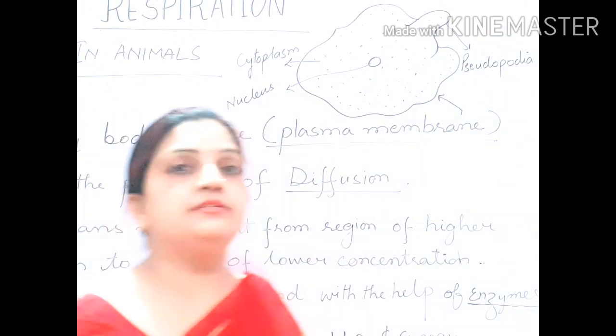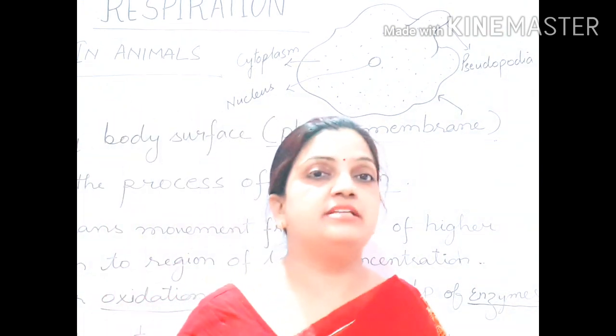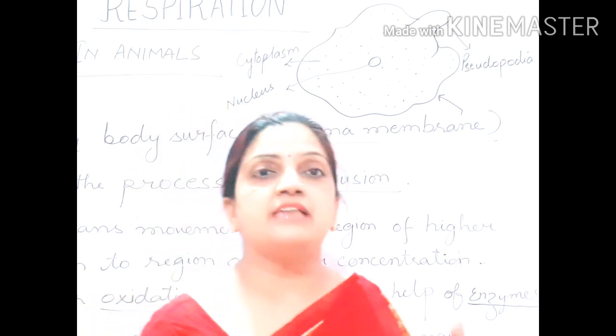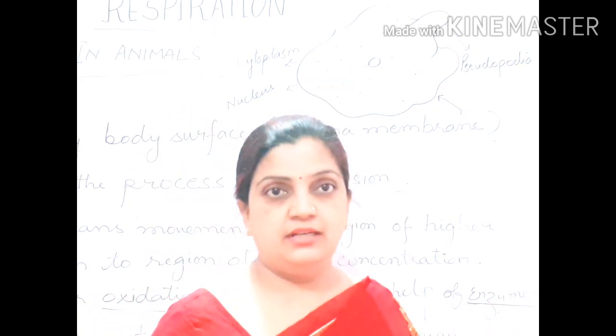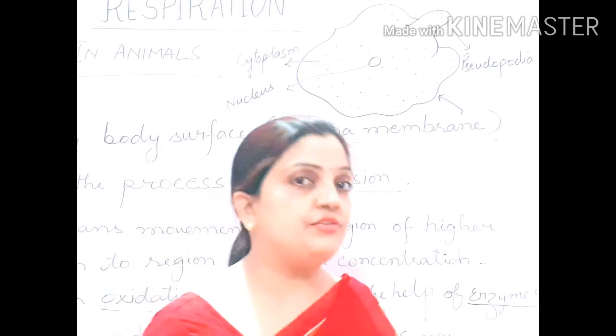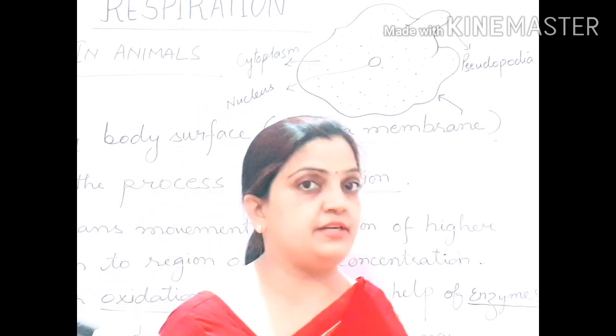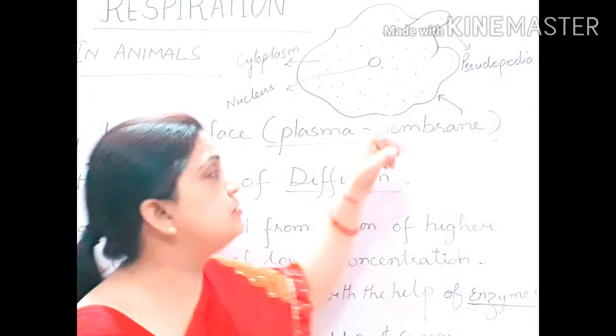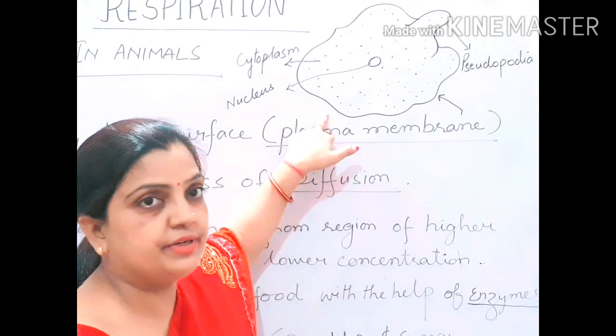In class 9th you have studied the differences between plant cell and animal cell. A plant cell has an outer cell wall and then the cell membrane or plasma membrane, but in an animal cell the cell wall is absent. So amoeba is an animal cell, and the outer wall is the plasma membrane.